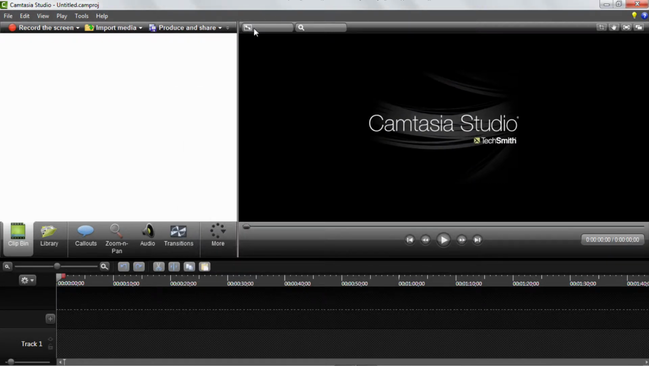Now, once you're into the editor, now the first time you ever open up Camtasia Studio, it'll come up with a tutorial, but after you get over that stuff, what you'll usually see is you'll just see this blank screen over here. You can see this black box, it says Camtasia Studio, you see this white area, and you can see the timeline down here.